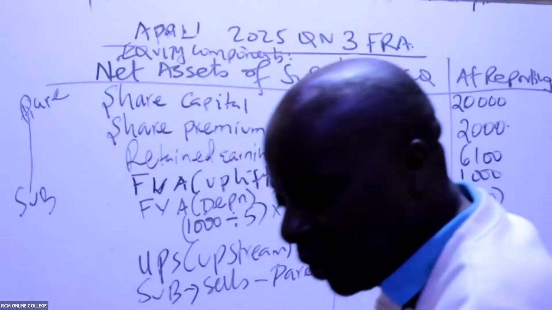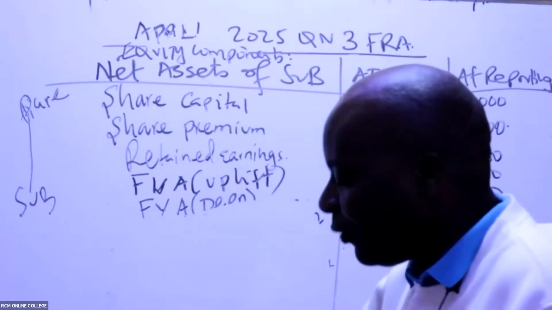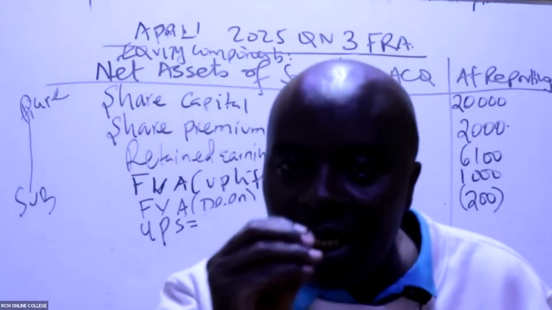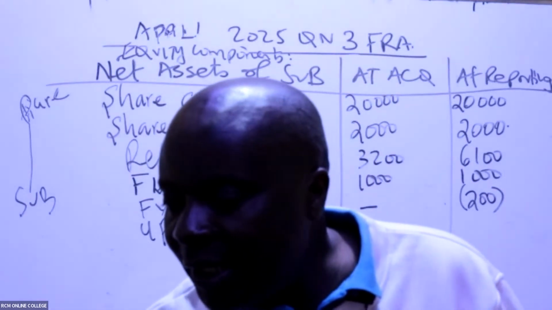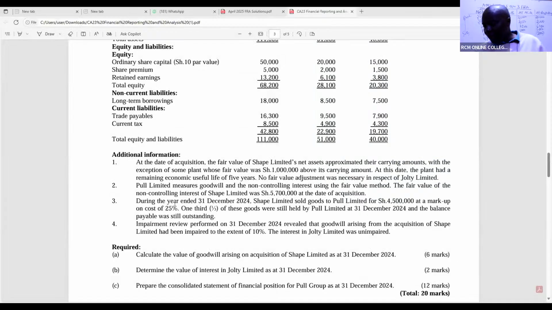Now, do you remember the formula for getting this UPS, you grade students? We normally take the profit margin, but this examiner has given us profit markup. First of all, we read this note here. During the year ended 31st December 2024, Shape Limited, which is the subsidiary, sold goods to Pool. So I can see an upward trend. Pool is the parent, Shape is the subsidiary. The goods were worth 4,500 at a markup of 25 over 100.